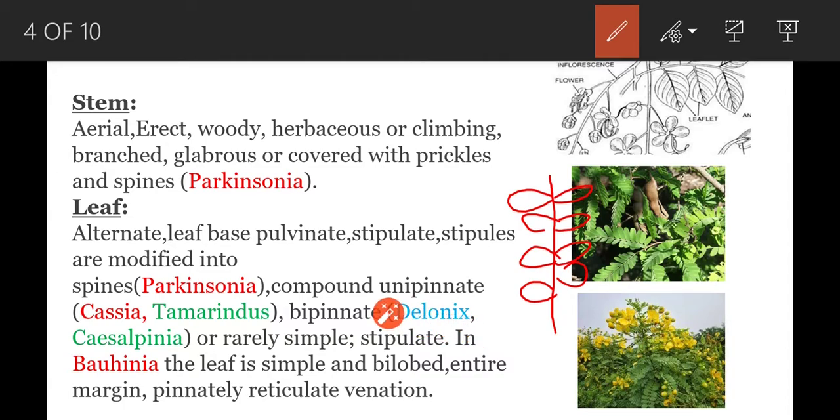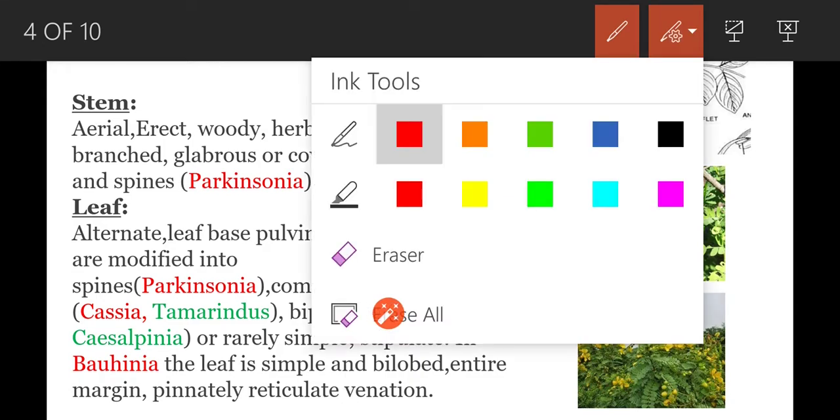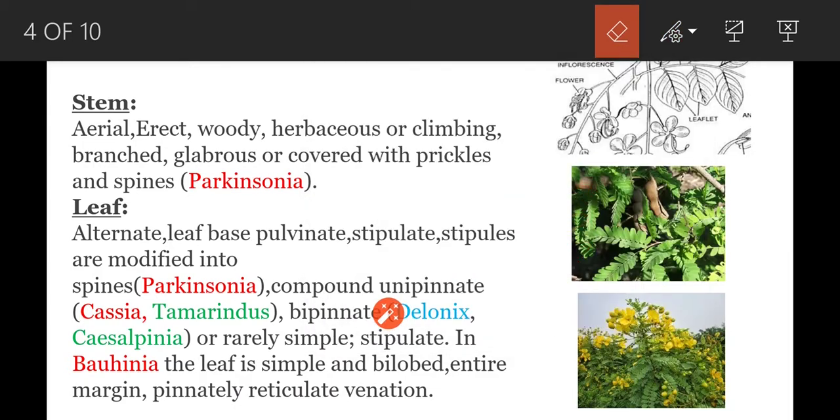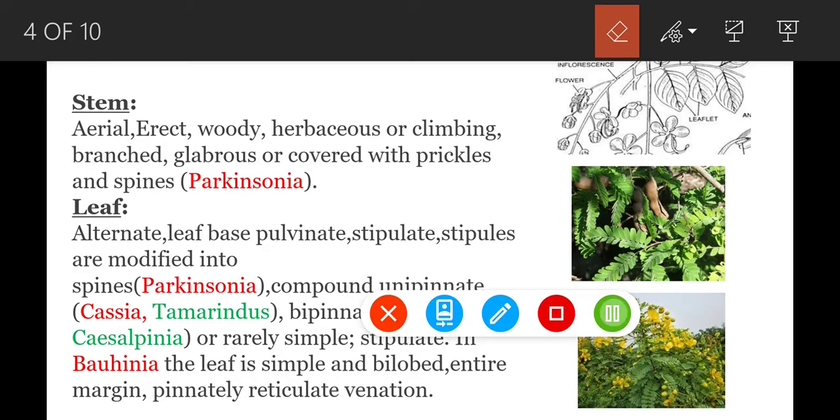Bipinnately compound leaf means the leaf lamina is dissected up to the midrib and secondary rachis are found. Do you understand?